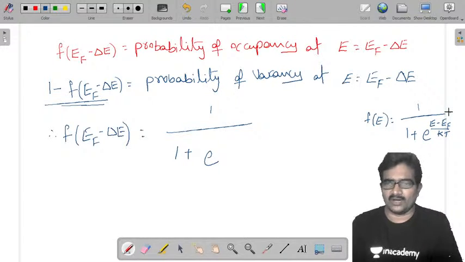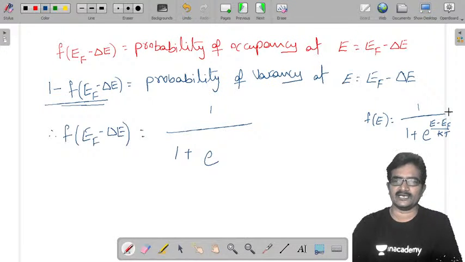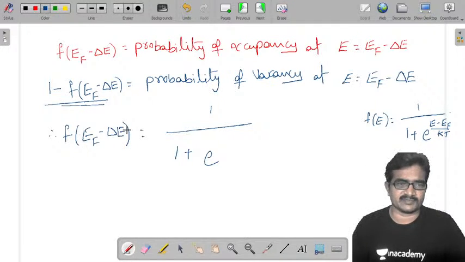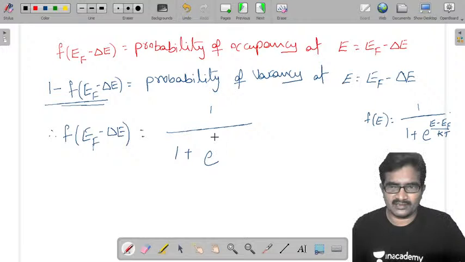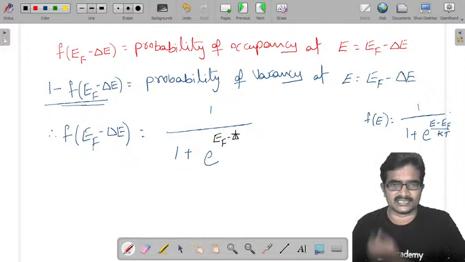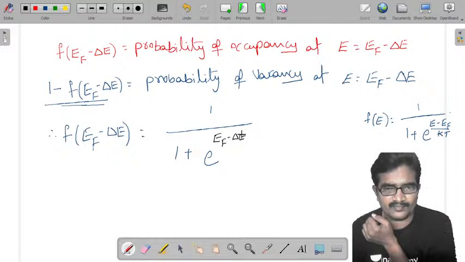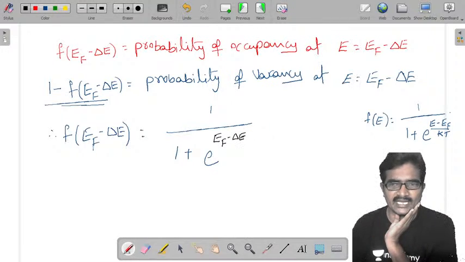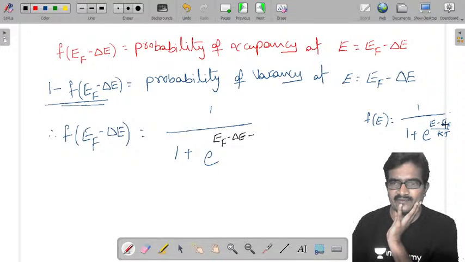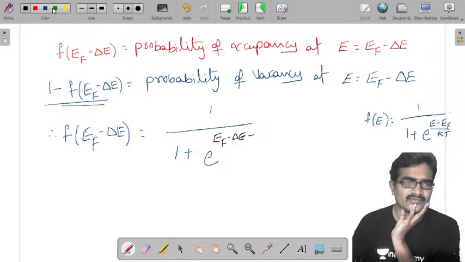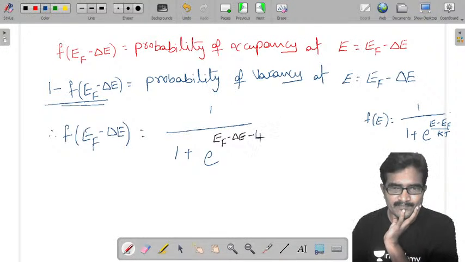Okay, now here E value is EF minus delta E. Now I am substituting that. E value is EF minus delta E, minus EF, divided by kT.